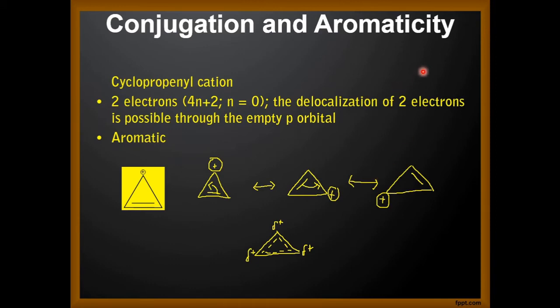Let us take another example, which is cyclopropenyl cation. Now in this case, the molecule has only 2 electrons. Again, here n is equal to 0. But this molecule can undergo delocalization because of the presence of this empty p orbital. So you can see here, we can draw the resonating structures, and this is the resonance hybrid, and therefore the molecule is cyclic, the molecule is planar, the molecule has delocalization, and therefore it also follows Huckel's rule, and therefore the molecule is aromatic.